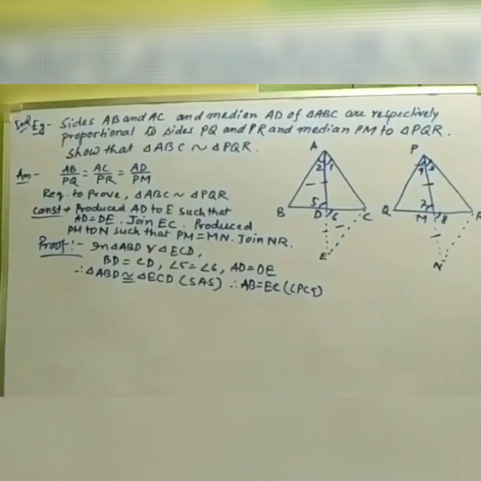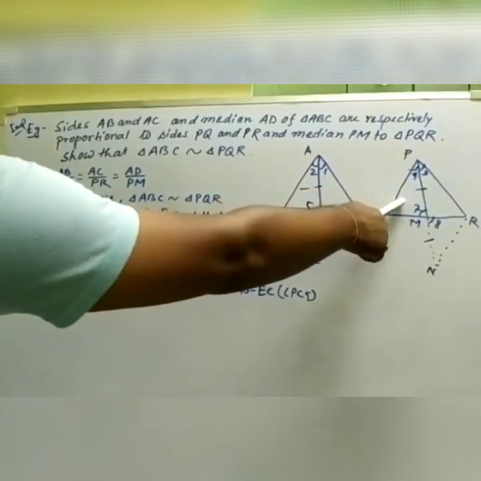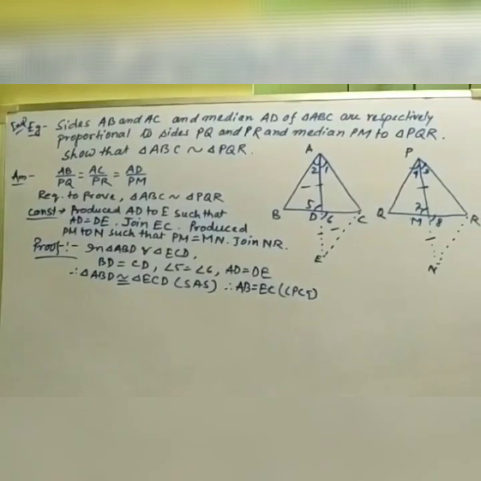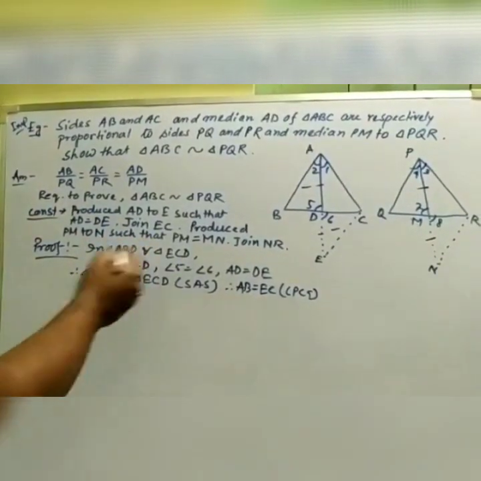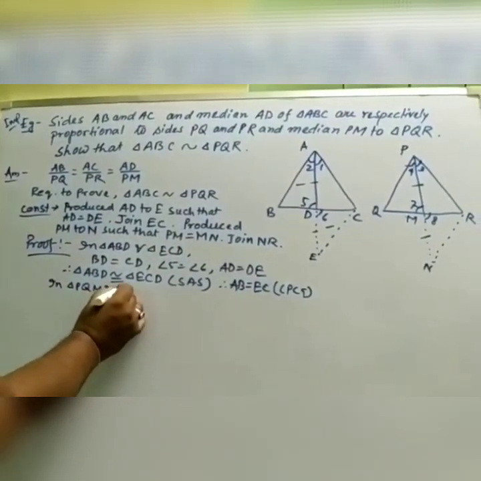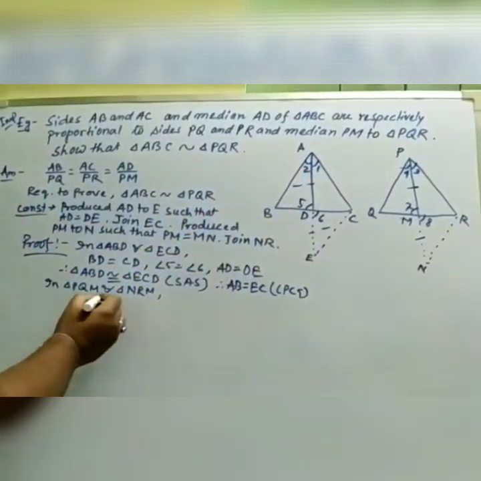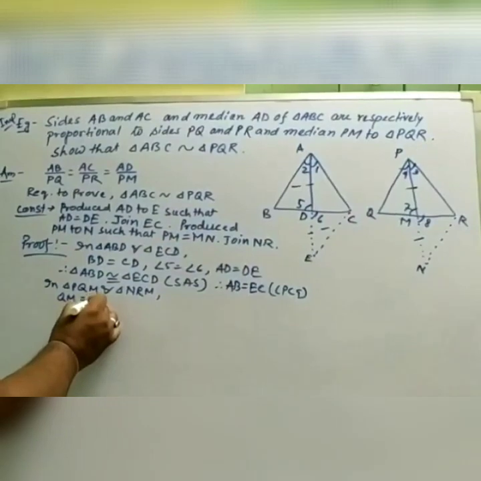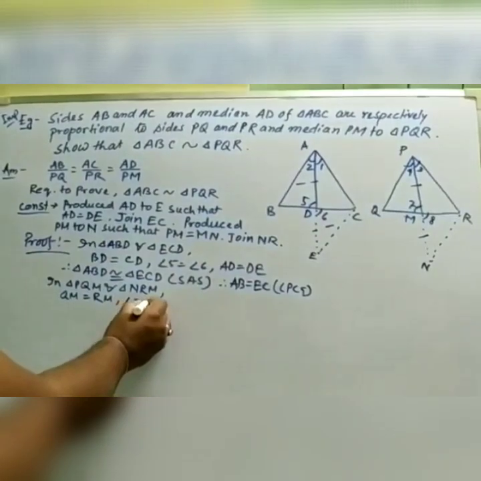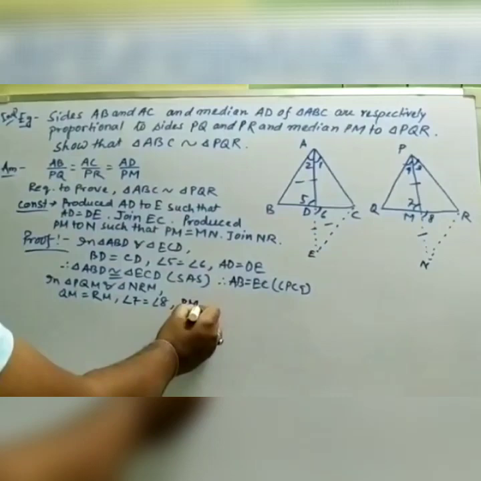Similarly, we will take the next triangles, triangle PQM and triangle NRM, and we have to prove that these two triangles are also congruent by this property. So in triangle PQM and triangle NRM, we are having the same part, QM equals RM. Angles 7 and 8 are both vertically opposite, so they will be equal. As well as PM equals MN, as we constructed earlier.